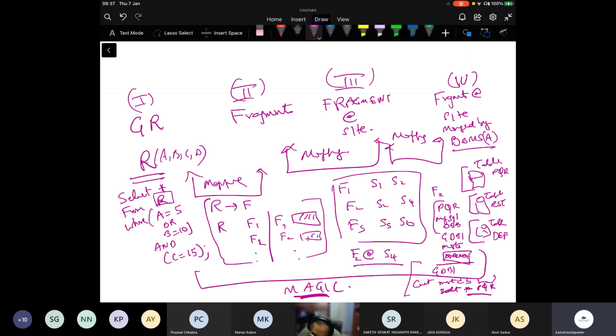This mapping, which is A, which is B, which is C, in a very sequential and systematic manner, will take R and slowly elaborate this query to queries on actual databases. And that is what your system catalog would help to do.